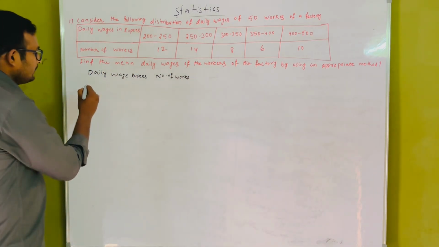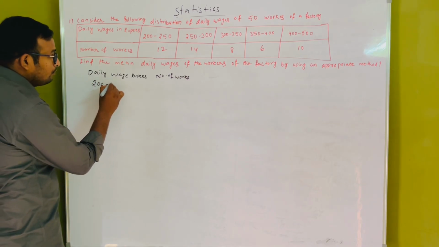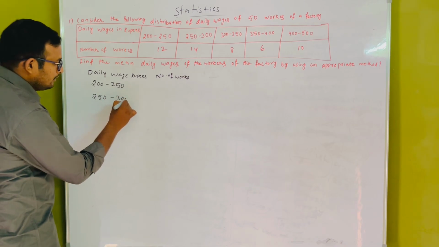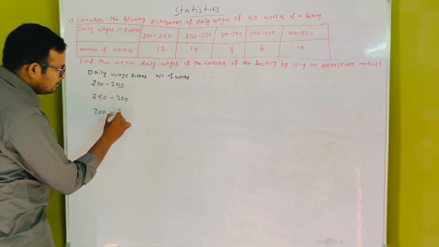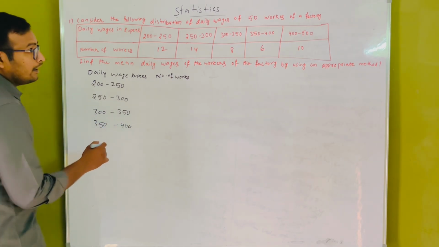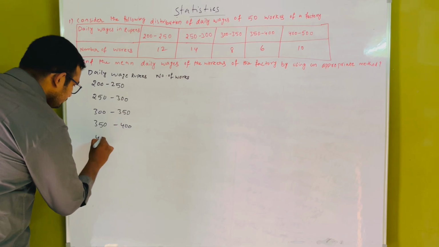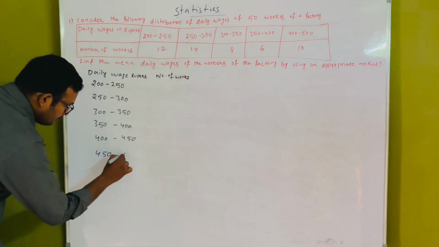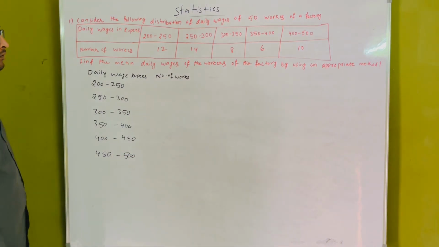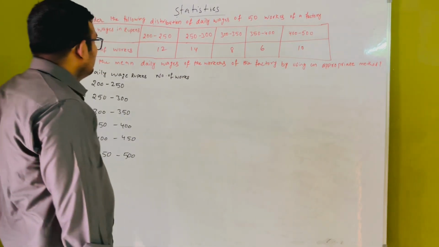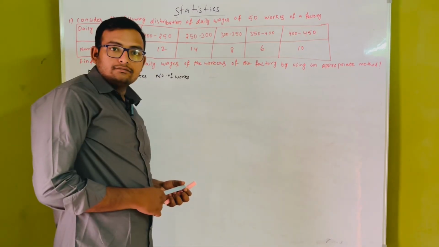The daily wages already given are 200 to 250, 250 to 300, 300 to 350, 350 to 400, 400 to 450, and the last one is 450 to 500. This is the data whose mean we need.